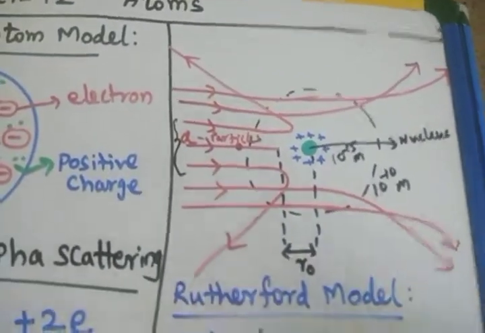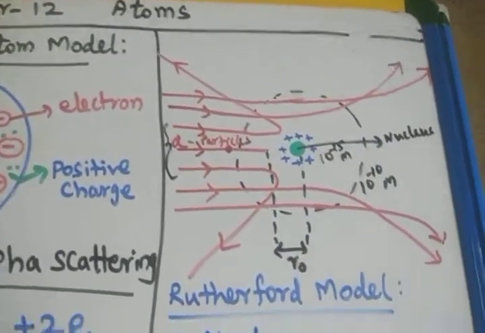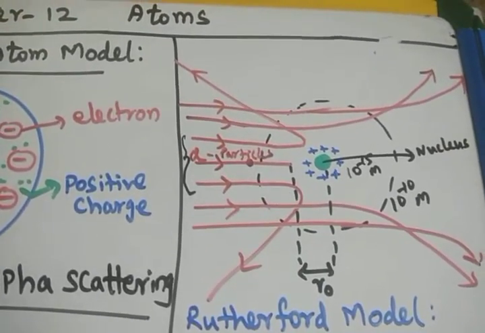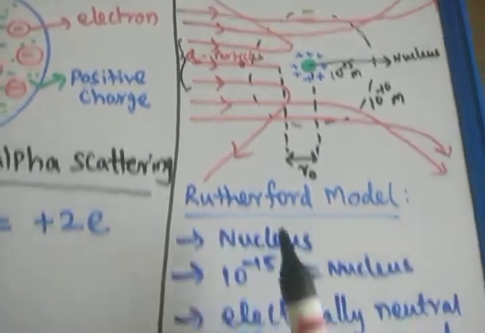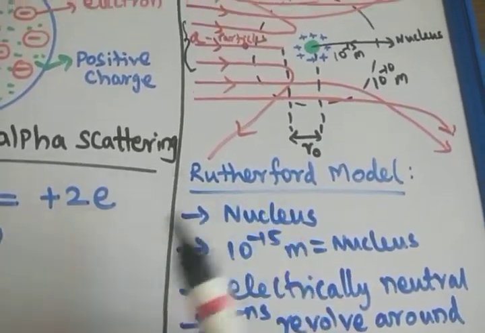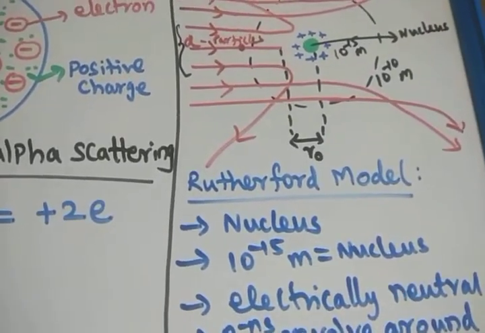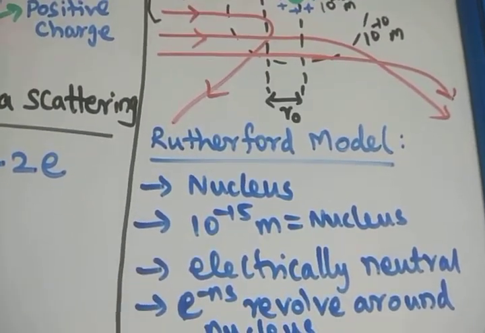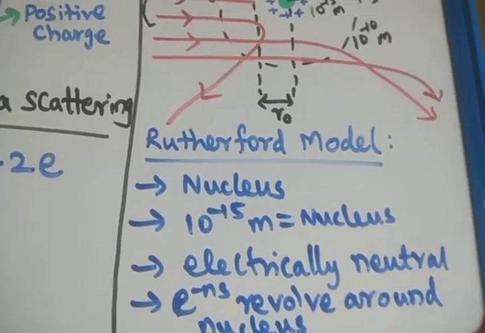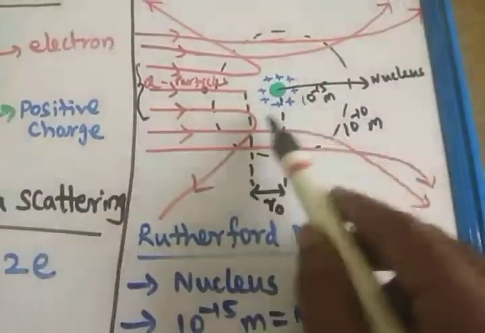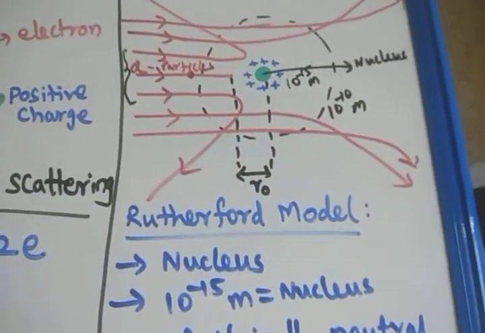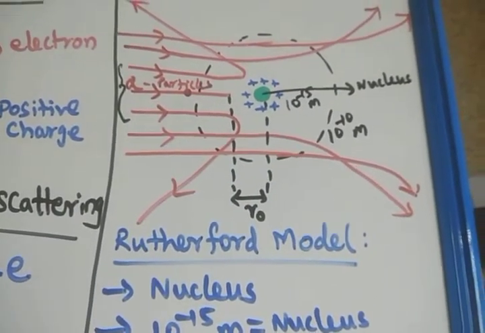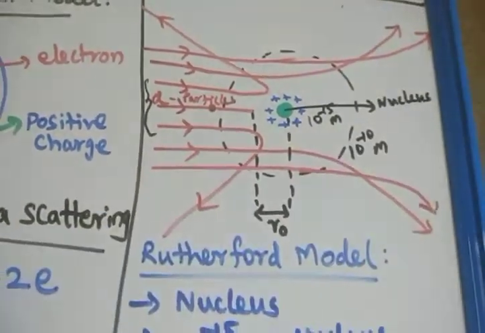By conducting these experiments, Rutherford came to the conclusion that the nucleus is present in the atom. The atom consists of a small and massive central core in which the entire positive charge and almost the whole mass of the atom is concentrated. This core is called the nucleus.